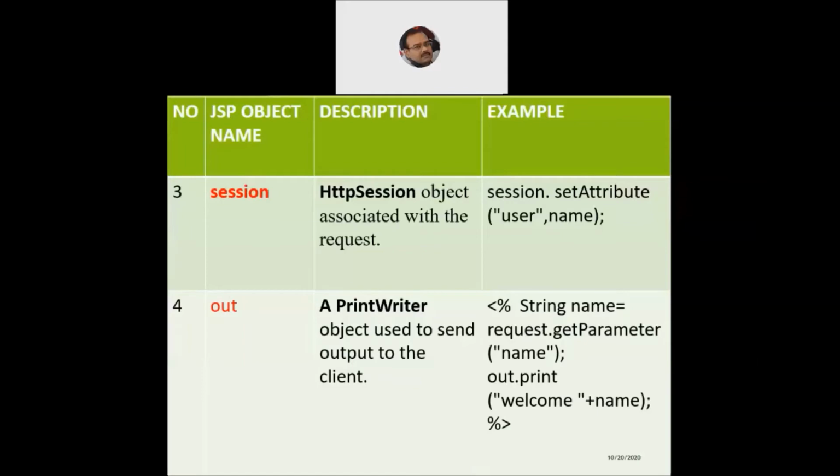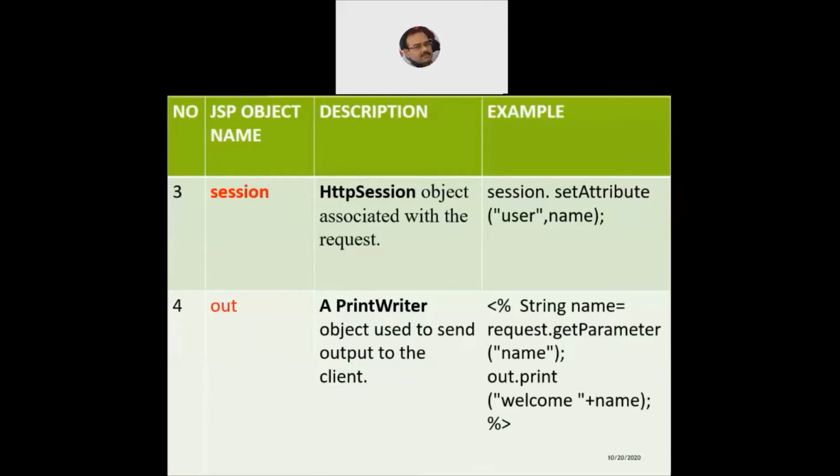So the user will send the data through this component called name to the web server. And on the web server, we make a call to the getParameter function. It is associated with the request object. So we say request.getParameter, within parentheses, within quotes, the name. So it will fetch the name, and we would like to welcome the user to the web server.